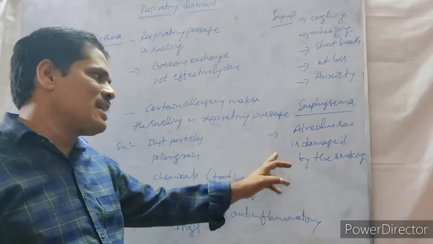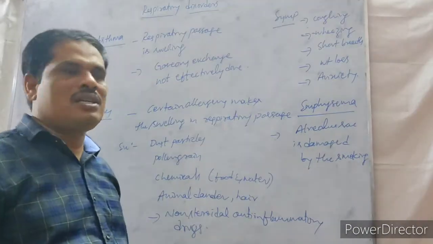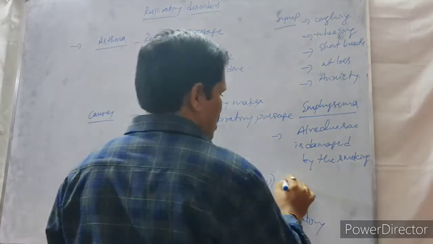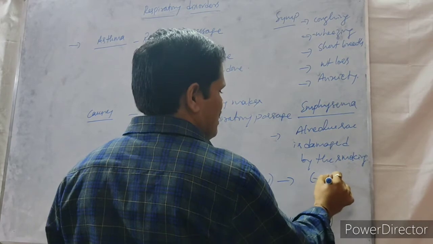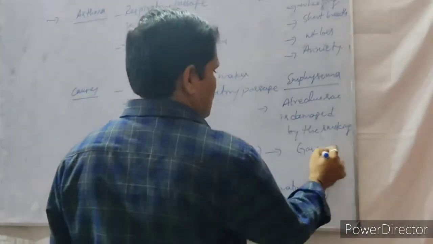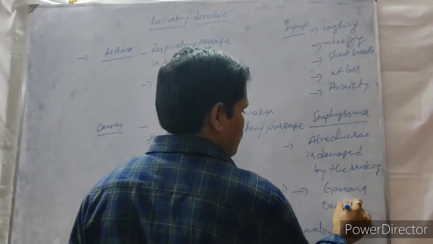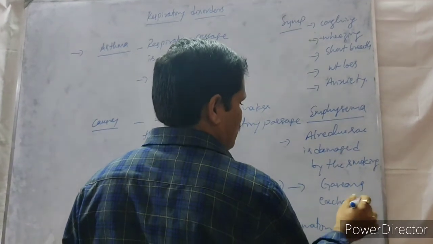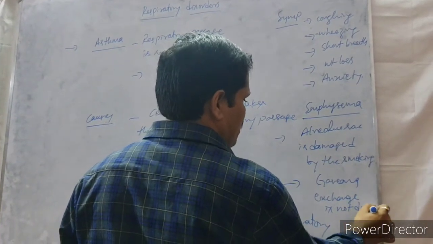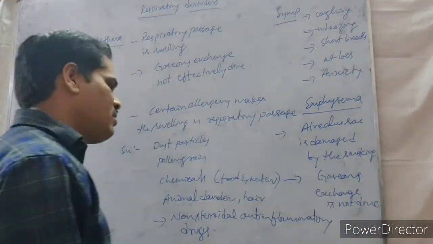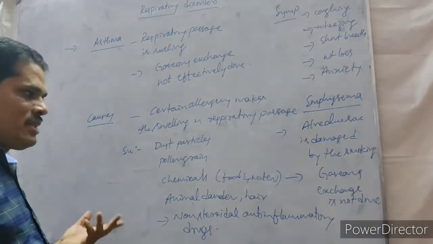Whenever the alveolar sac is damaged, what happens? Gaseous exchange is not done. So here also gaseous exchange is not done. Whenever the alveolar sac is damaged due to smoking, gaseous exchange is not done.